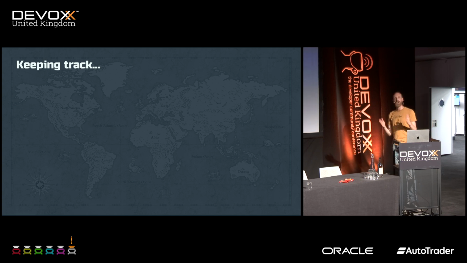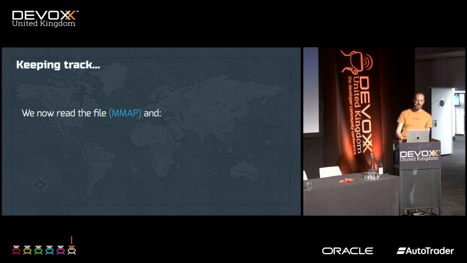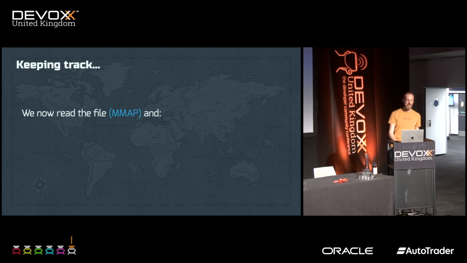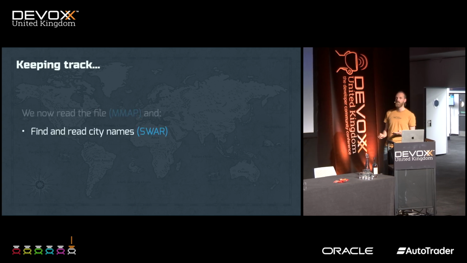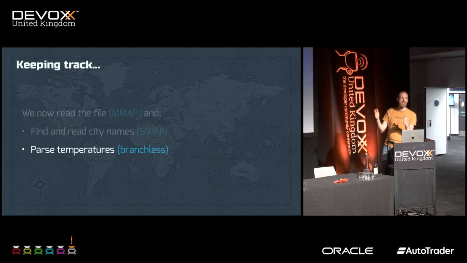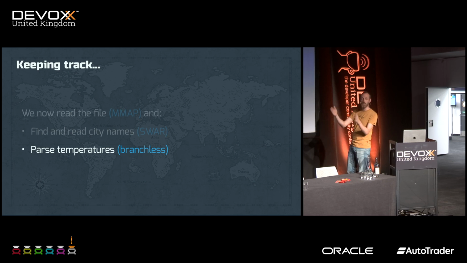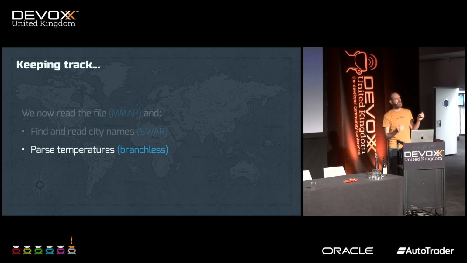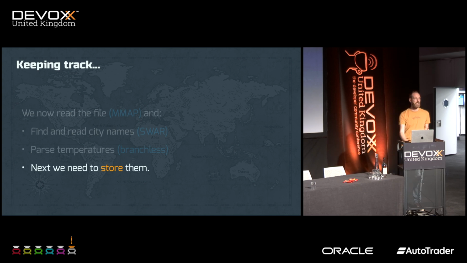So, where are we now? We are using memory mapped files to read this entire file into memory. Then we are using SWAR to find the delimiter and actually read part of the name of the string. We have this crazy branchless method to parse the temperature, and then we can go on to the next record. We still need to remember all these values to, in the end, print out what we know. We need to store everything.